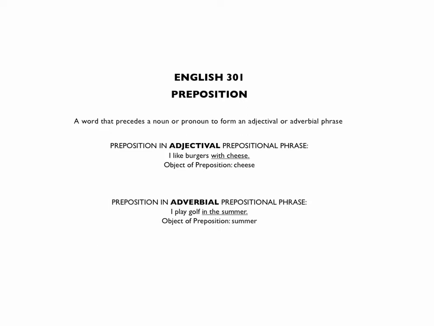Then you would tell me which word in the sentence it's describing, or which group of words. In this sentence, in the summer describes play. So you could say something like, as you've been doing in the homework, adverbial prepositional phrase equals play. Because an adverbial prepositional phrase works just as if it were one adverb.